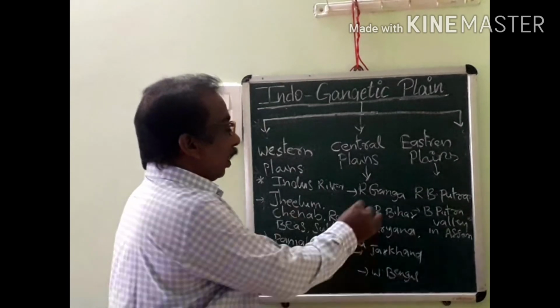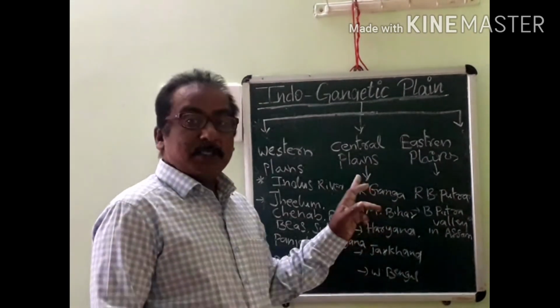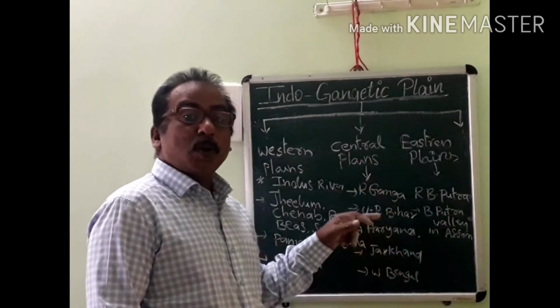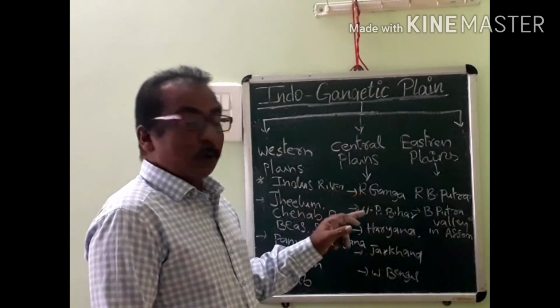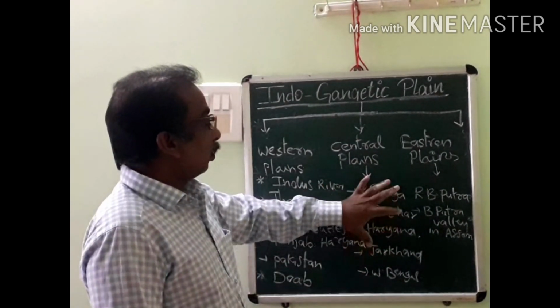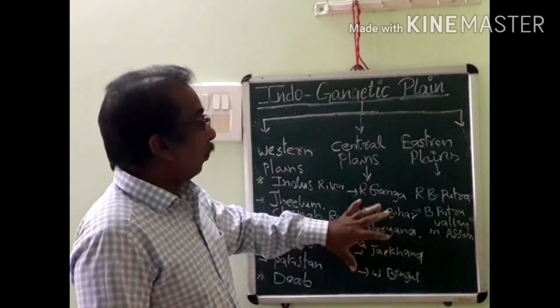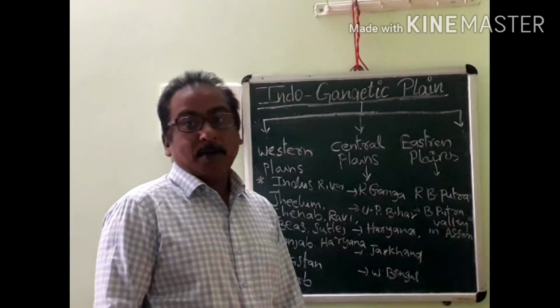So here, what are the main tributaries of the Ganga river? Yamuna and its tributaries like Kosi, Gandak, Son. Due to the flow of these main rivers, the central plains are formed.